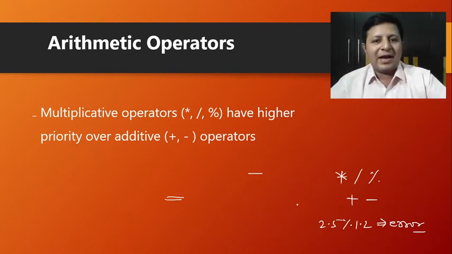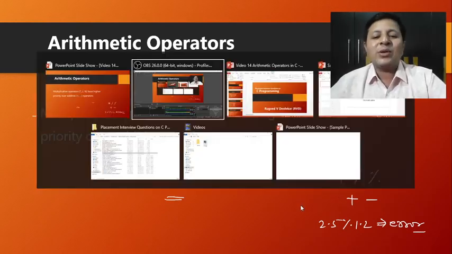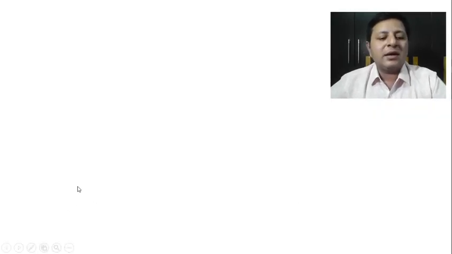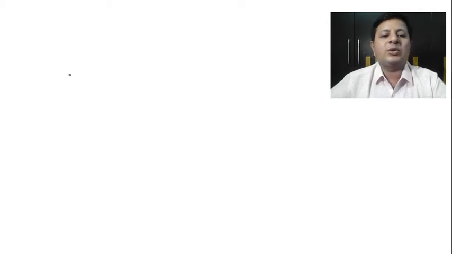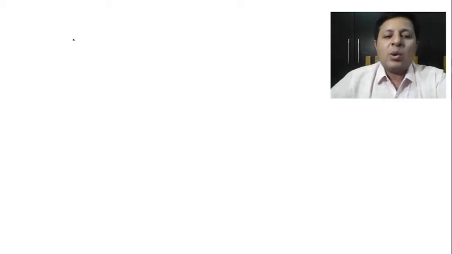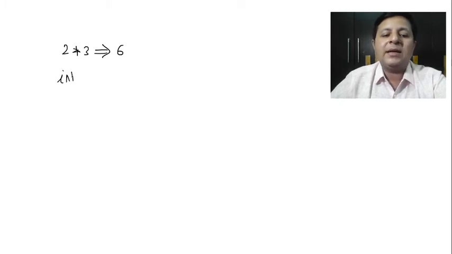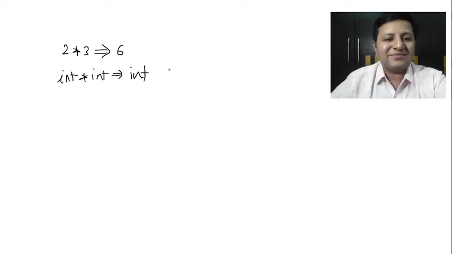Now, before I thank you and conclude, let's look at some examples. Maybe I can go ahead with black. White won't work. So in a simple way, suppose I do multiplication. If I do 2 into 3, it's going to give you 6. What information did you get from this? All of you know 2 into 3 is 6. But the information is, if I multiply int with int, I'm going to get the answer also in int.